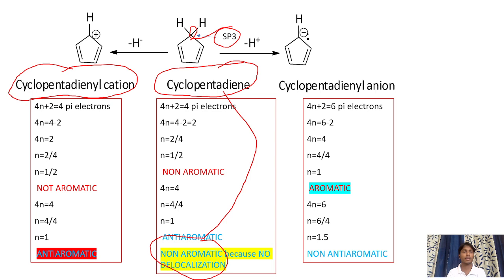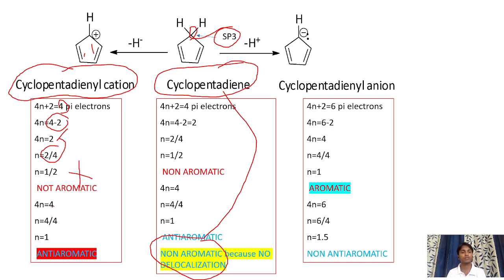Cyclopentadienyl cation. How many pi bonds are there? Two pi bonds, so the number of pi electrons is 4. 4n plus 2 is equal to 4, 4n is equal to 4 minus 2, then 4n is equal to 2. n is equal to 2 by 4, that is 1 by 2, that is 0.5. It cannot be considered as an aromatic compound.